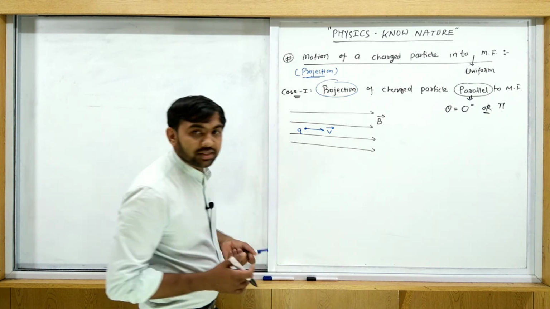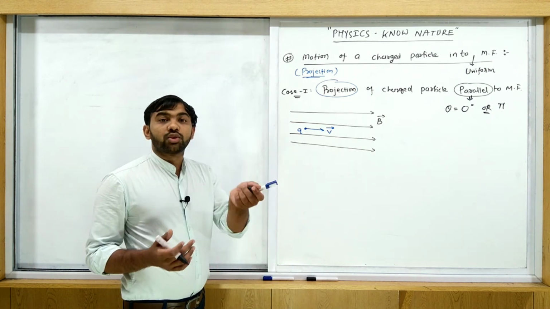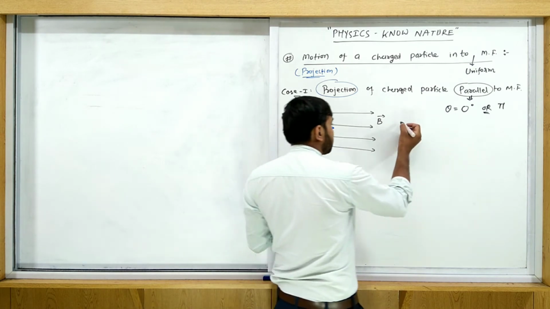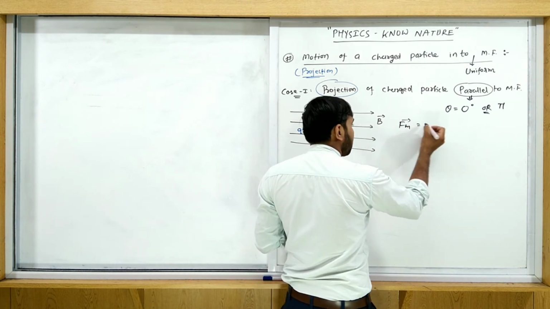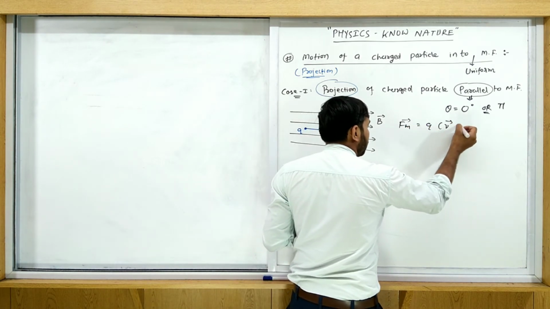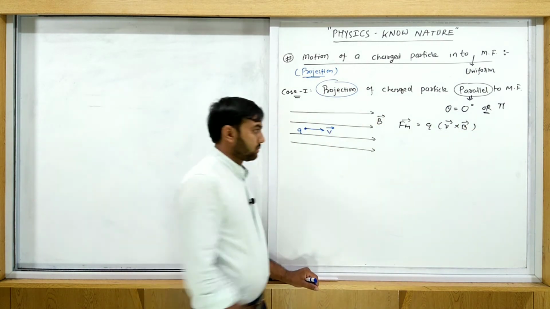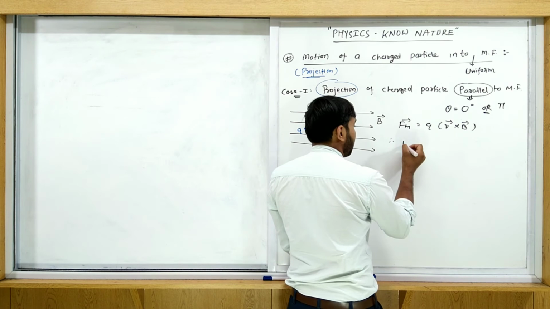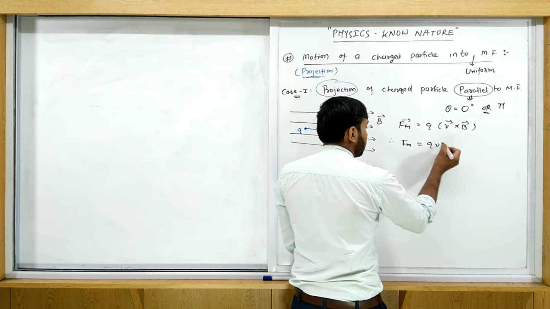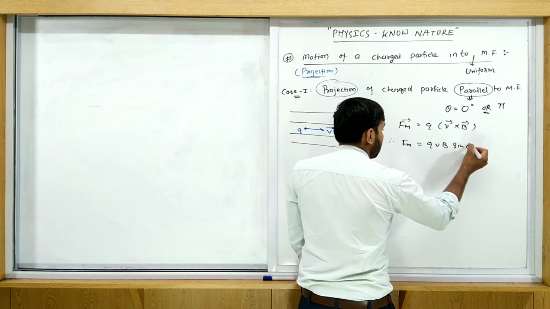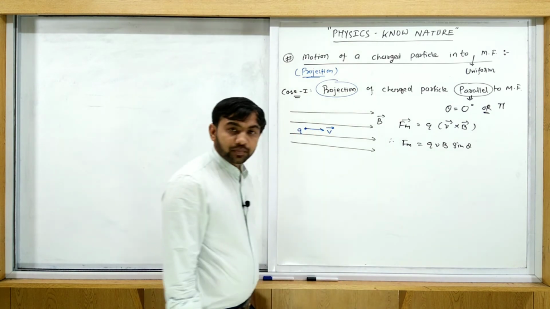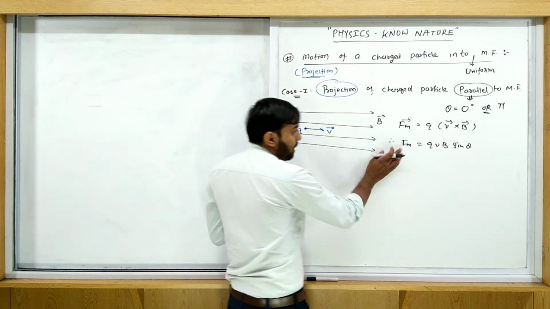The charged particle always moves along the direction of the force. So what is the force? The magnetic force is given by q into v cross B. In terms of magnitude, Fm is equal to qvB sin theta.